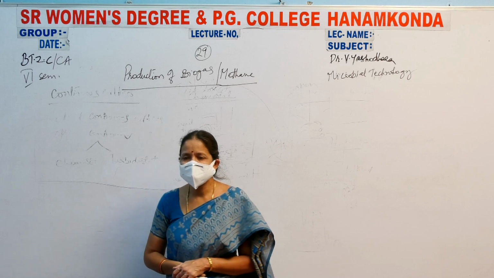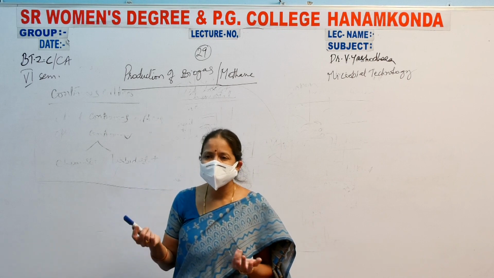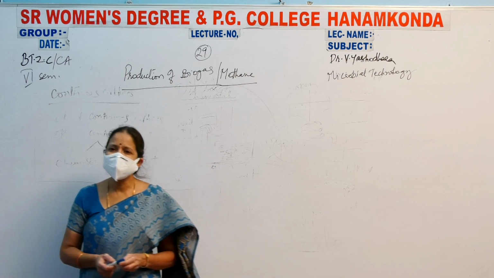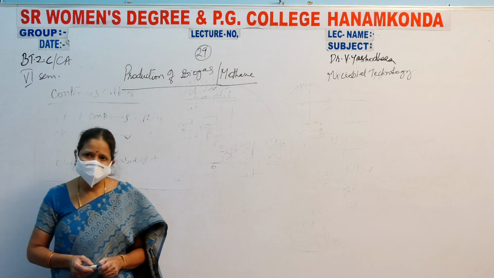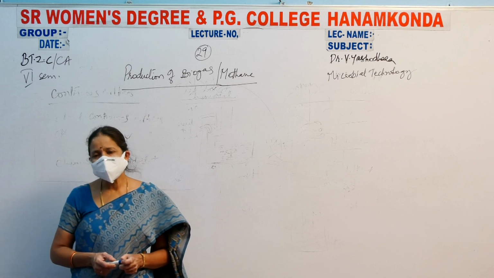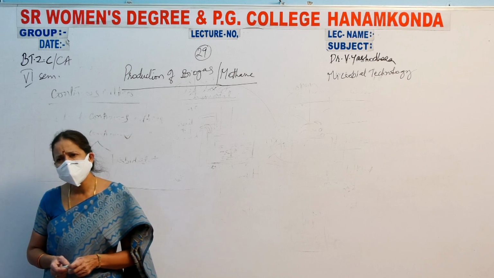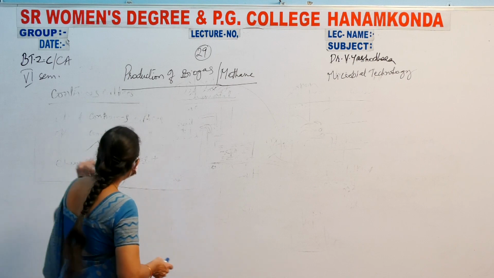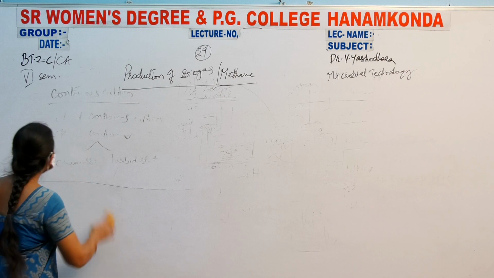Production of methane is nothing but the production of biogas or gobar gas. Gobar gas means, the name itself indicates, that only cow dung or cattle dung is used. But in methane production or biogas production, we will be using all the biological compounds. That is the bio.